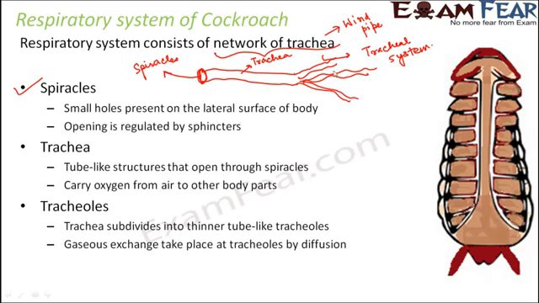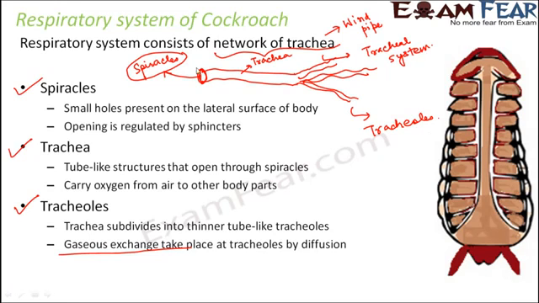Those fluids have their connections with the tracheoles, and that is why exchange of gases takes place at the tracheoles. Now the concept is quite similar to what happens in human beings. We have lungs, we also have trachea, we have nostrils, and we have alveoli. The way we have nostrils, they have spiracles, which is the opening. We have trachea, they also have trachea. We have bronchi, bronchioles, and alveoli, they have tracheoles. For us, the exchange of gases takes place at alveoli. For them, the exchange of gases takes place at the tracheoles. So these are the tracheoles. So that's how this entire thing happens.